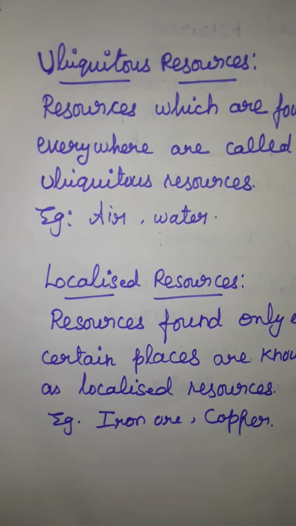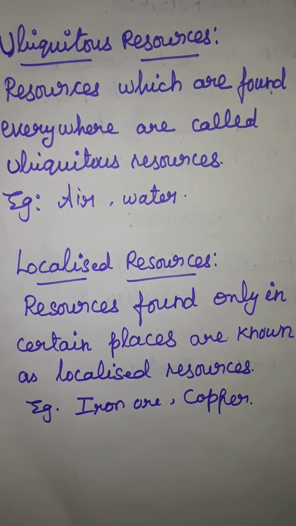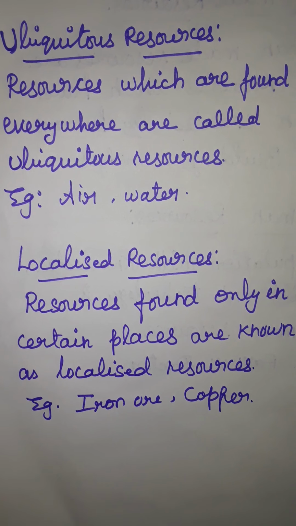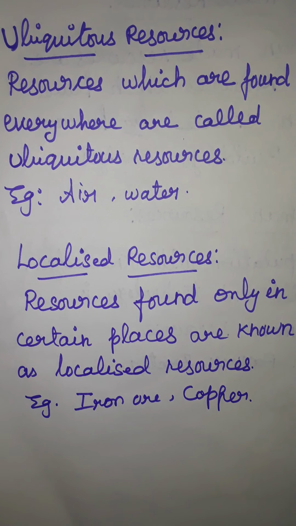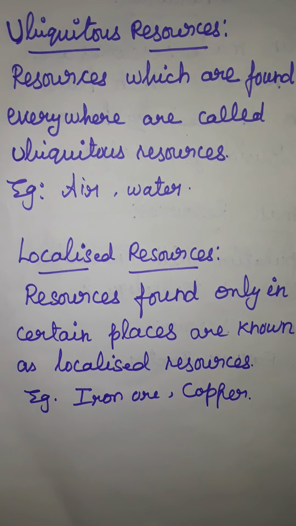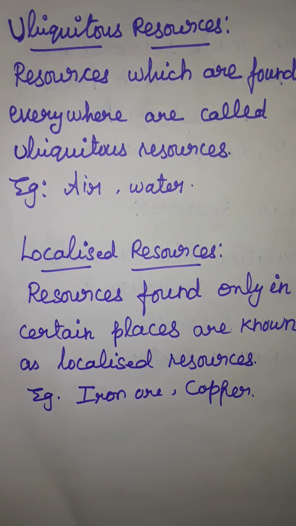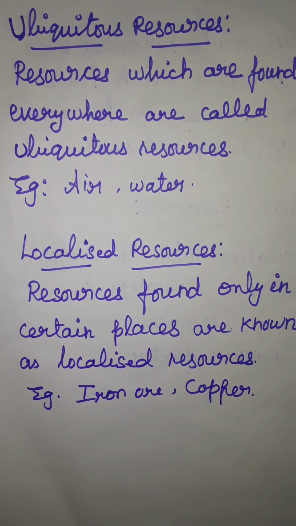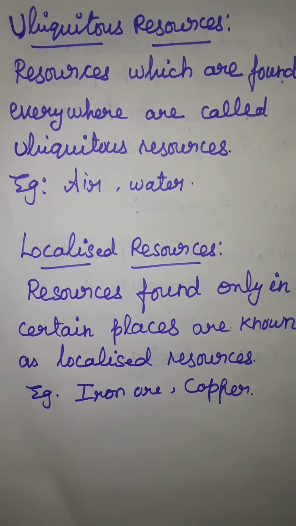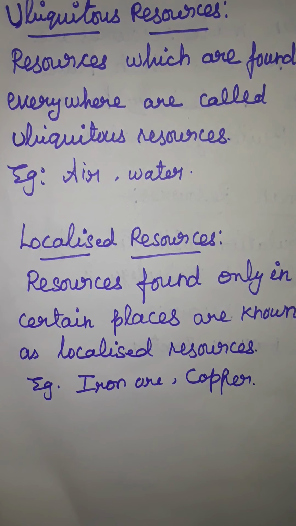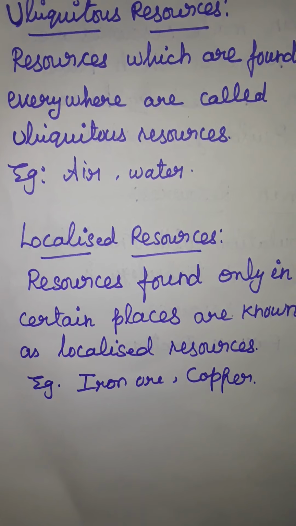Our next topic is ubiquitous resources. Resources which are found everywhere are called ubiquitous resources. Example, air and water.